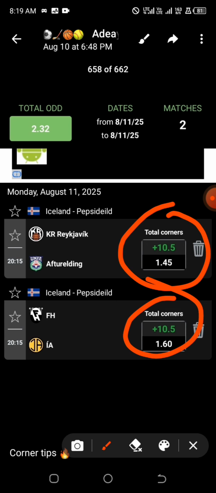But the reason I will not give you 100% assurance on it is that most of these teams can just decide to change their tactics towards a particular game. That is the unpredictable nature of sport. That is the aspect whereby you won't be able to predict 100% what a particular match should end up with.